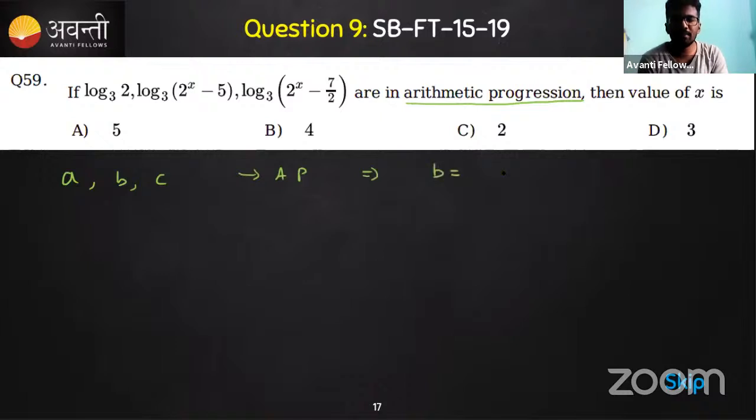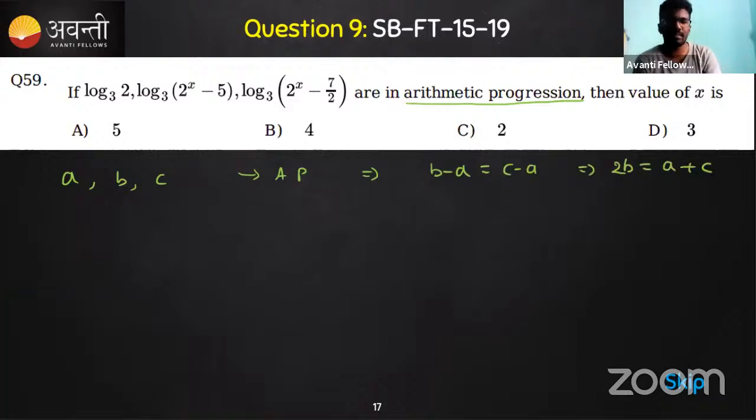B has to be A plus C by 2, because it's in arithmetic progression. The common difference is the same, so B minus A has to be equal to C minus B. That is the reason we get 2B equal to A plus C. So this concept is enough.